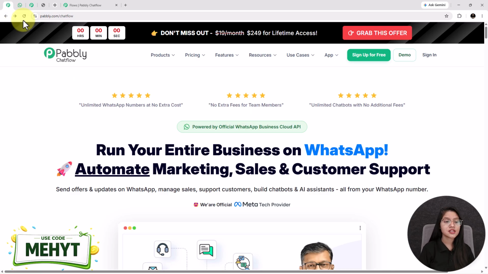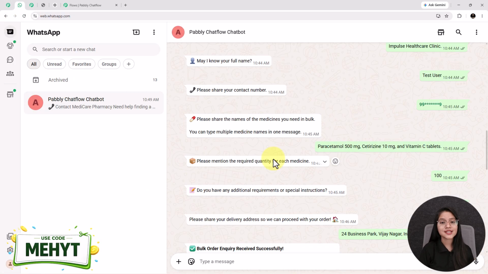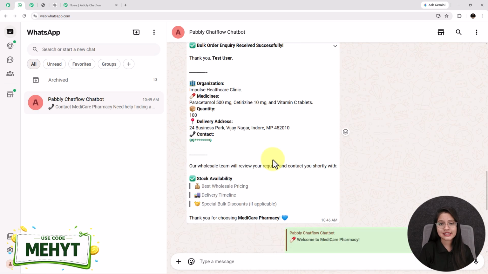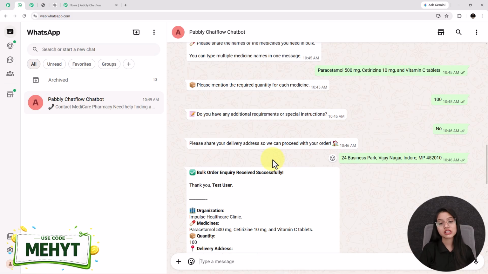And this use case is not limited to pharmacies. You can customize the same concept according to your own business and create a chatbot plus AI assistant that works together based on your specific requirements.